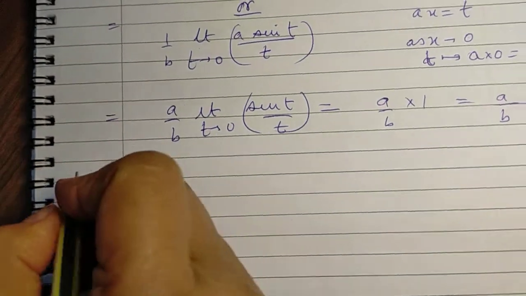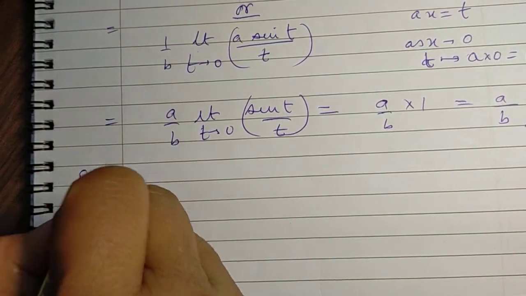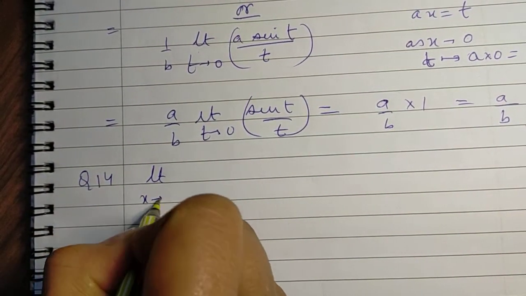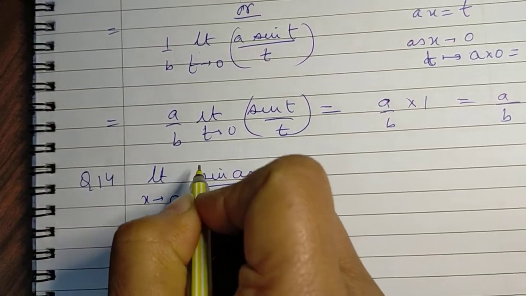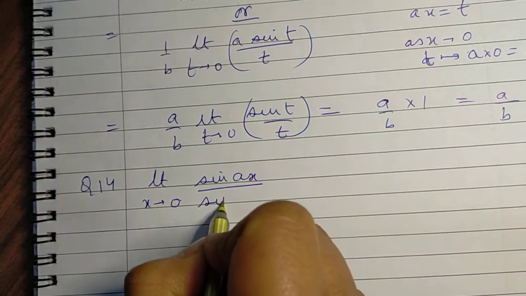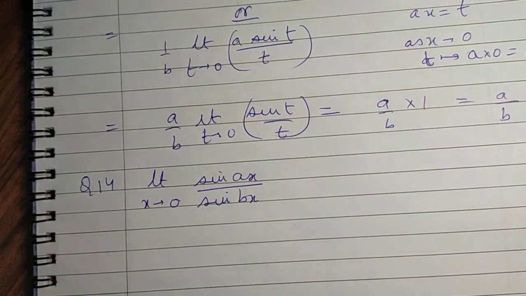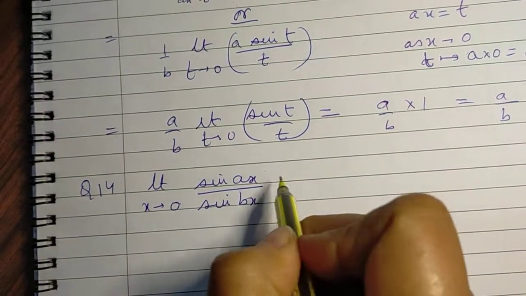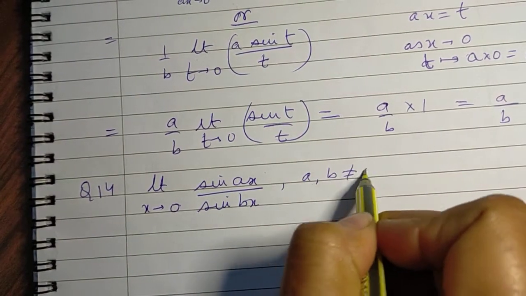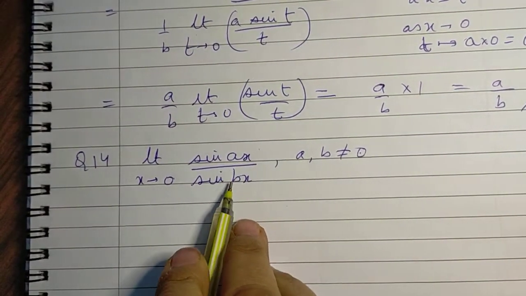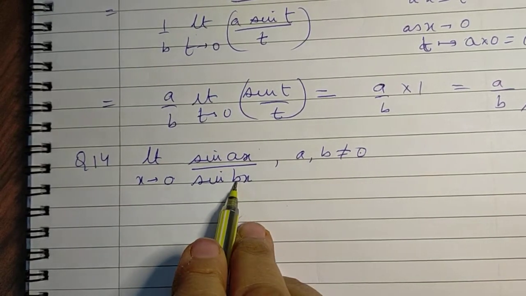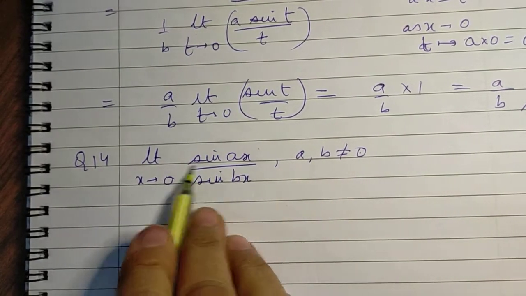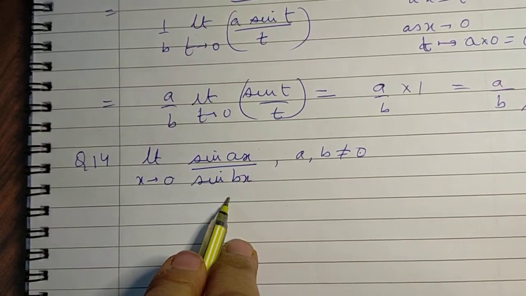Similarly, we have another type of question, which is limit x tending to 0 sine ax over sine bx. Now in this case, it is given that a and b are not equal to 0, because if they become 0, then it becomes 0 by 0 form directly. Now here the function itself is not defined in that case.